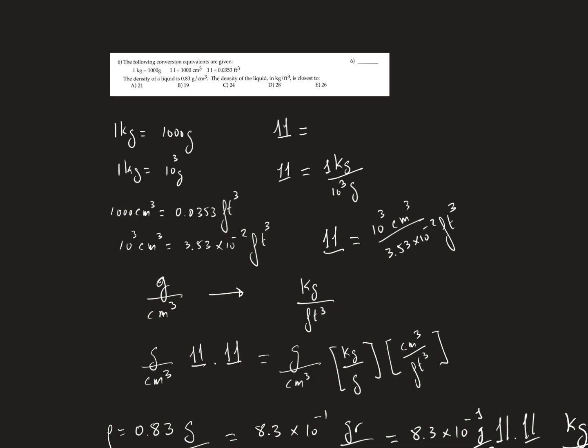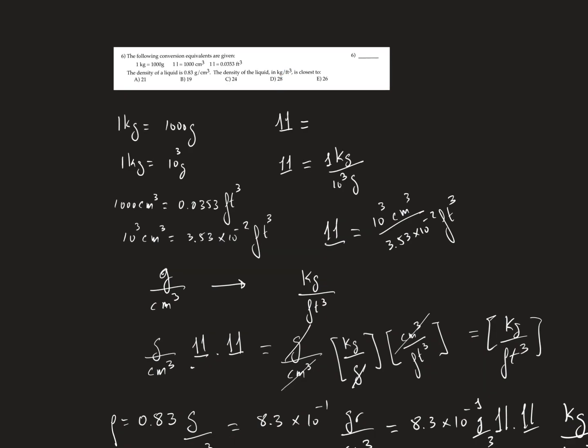So we multiply by the first unit, kilogram per grams, and the second unit, foot cube per centimeter cube, in a way that the grams will disappear, the centimeters cube will disappear, and we will end with kilogram per foot cube, which is what we want, as the problem is asking for kilogram per foot cube. So let's do the problem now. The problem will be like this.